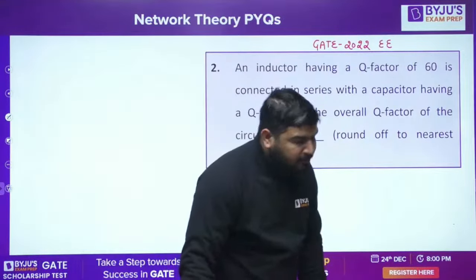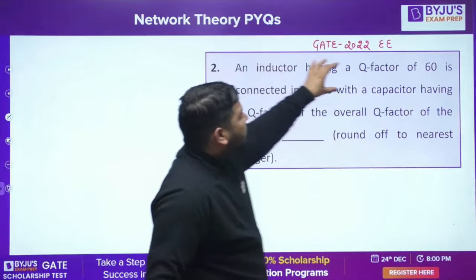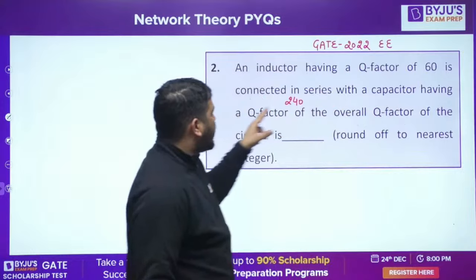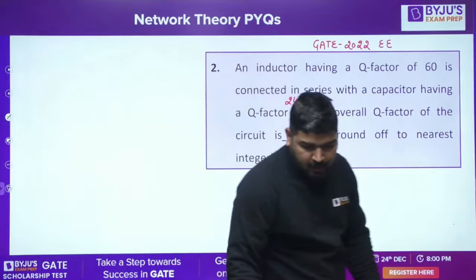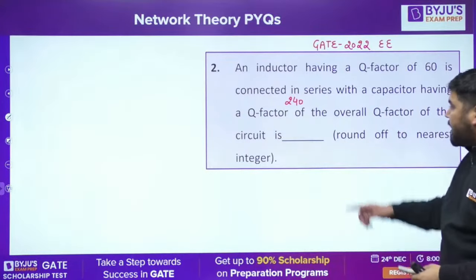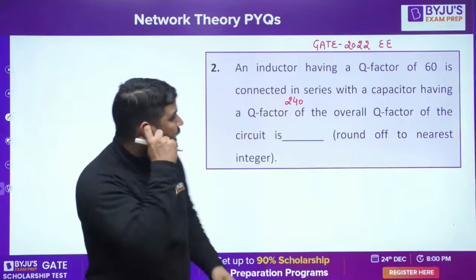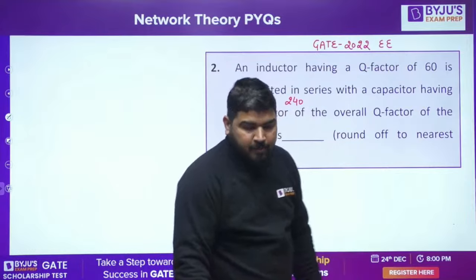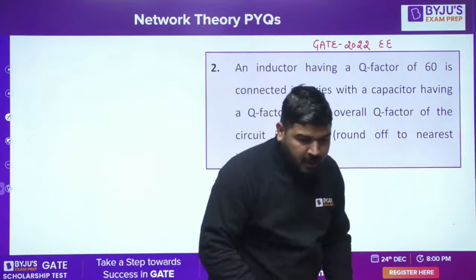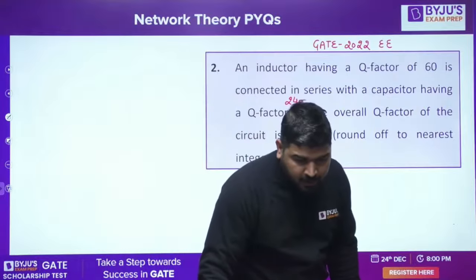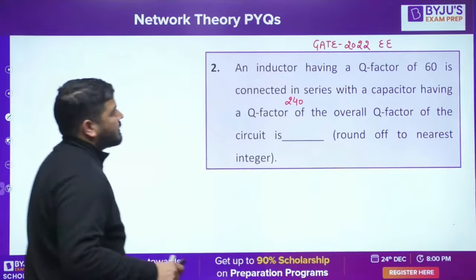So in this question, an inductor having a Q factor of 60 is connected in series with a capacitor having a Q factor of 240. Is it correct, guys? Please check this statement. I have doubt with this Q factor. Is it correct? Please check the GATE 2022 EE question from the original source. Is it 240 or some other number is given? Is it 240? Okay.